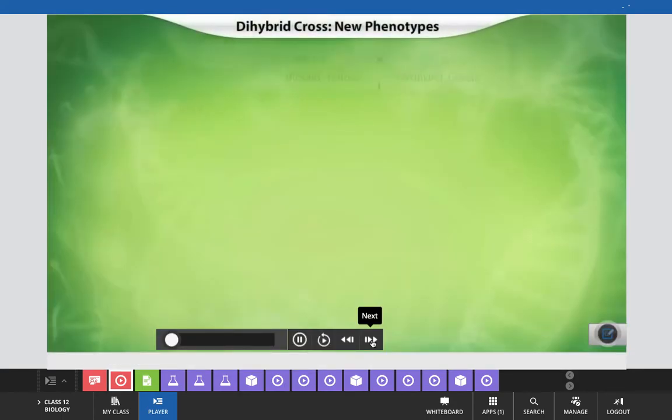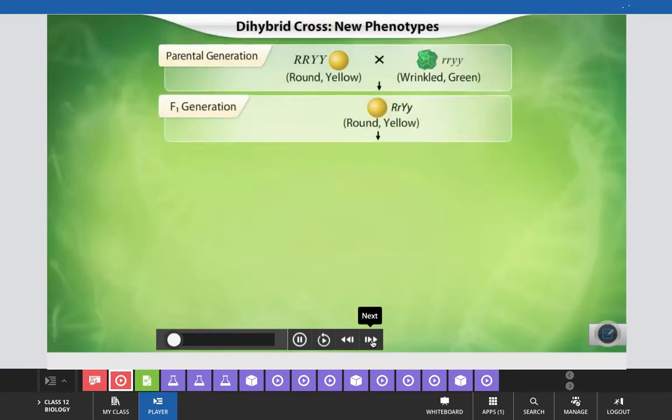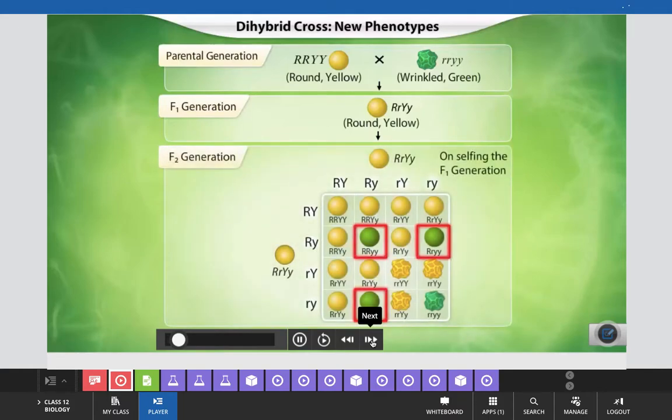When Mendel hybridized pea plants with two contrasting characteristics, he observed two new phenotypes in the F2 generation, round green seeds and wrinkled yellow seeds. Why did the plants in the F1 generation not have these phenotypes? Well, that's because the gametes formed in the parental generation were of two types only. They combined to produce only one genotype in the F1 generation, that is, heterozygous plants with round yellow seeds.